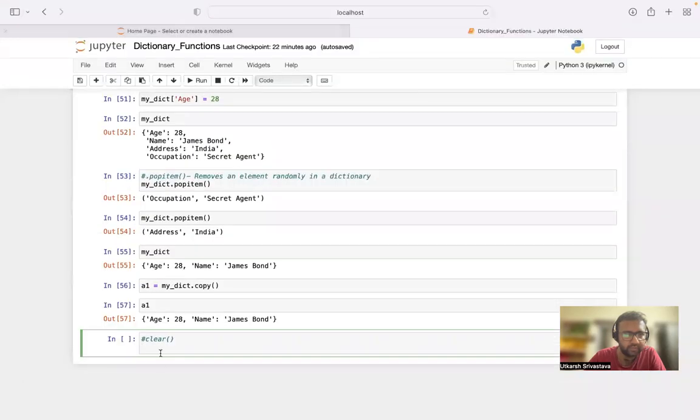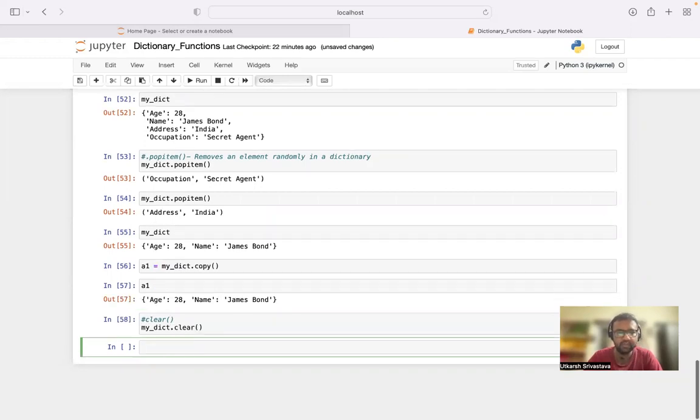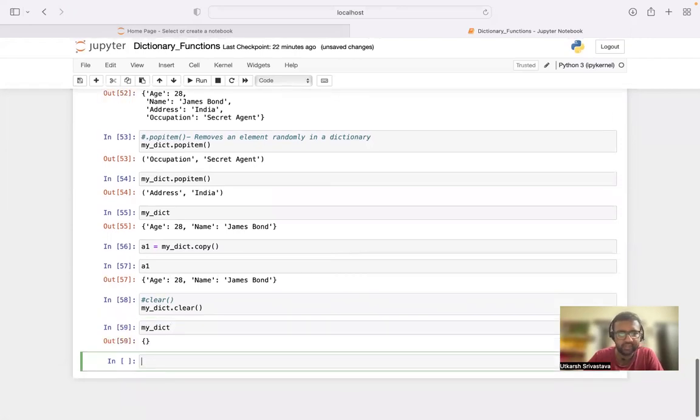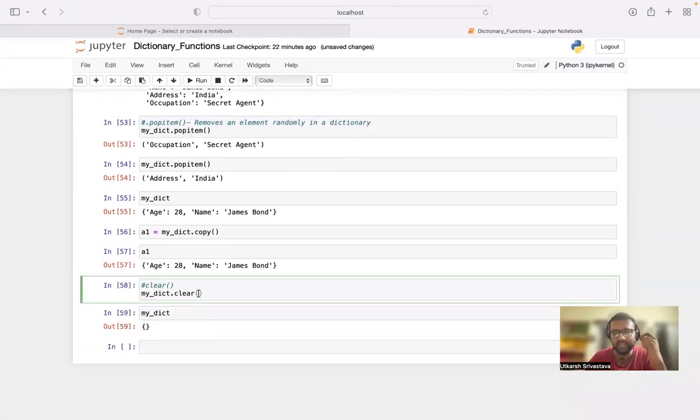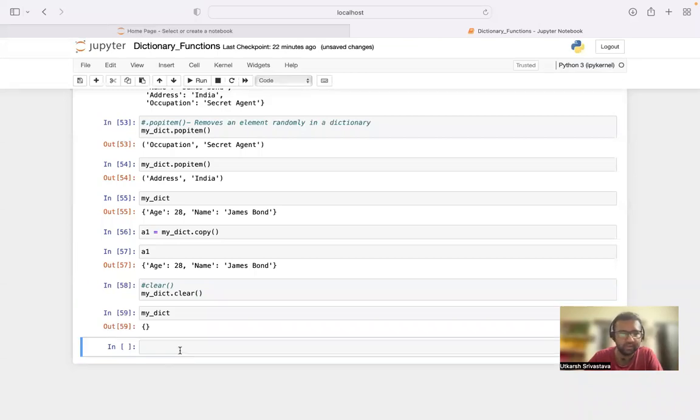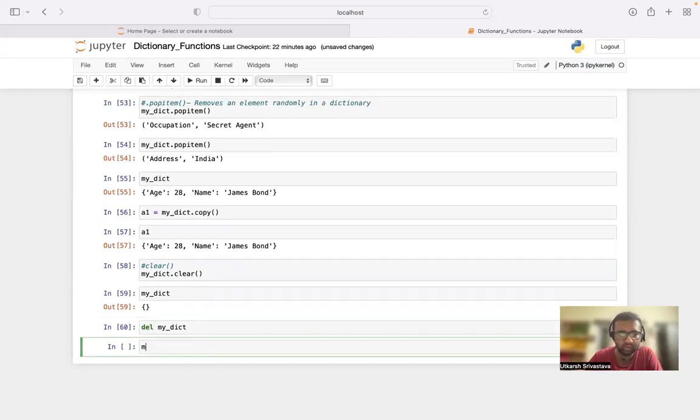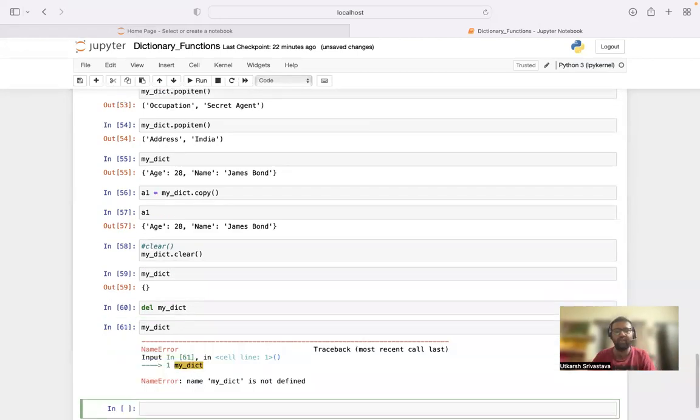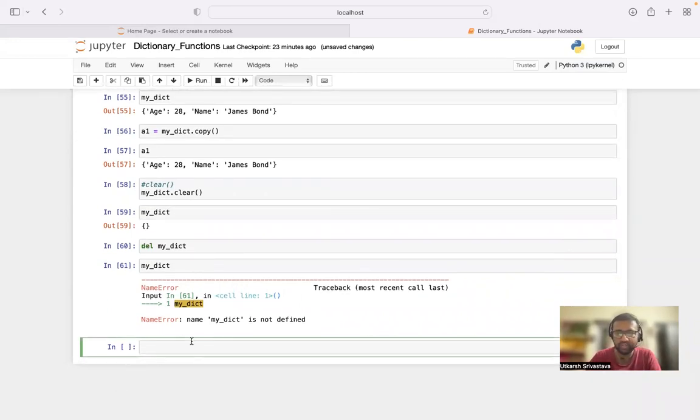All right. Let's have a look at the clear function. So let's clear the dictionary: my_dict dot clear. Let us check my_dict. It is showing an empty dictionary. All the items of the dictionary have been cleared. Now if we want to remove the dictionary from the root level, we use the del command. If we then try to print this dictionary, it will throw an error that my_dict is not defined. This is how we clear, this is how we copy, and this is how we delete a dictionary entirely.